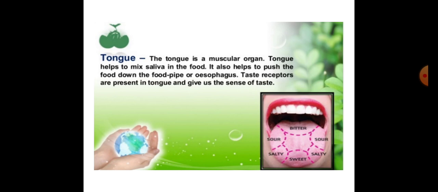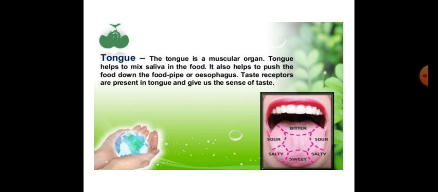Now, what are the functions of the tongue? Our tongue has many functions. Besides talking, the tongue helps us to mix the saliva, which is secreted from the salivary glands, with the food which we take into the mouth.